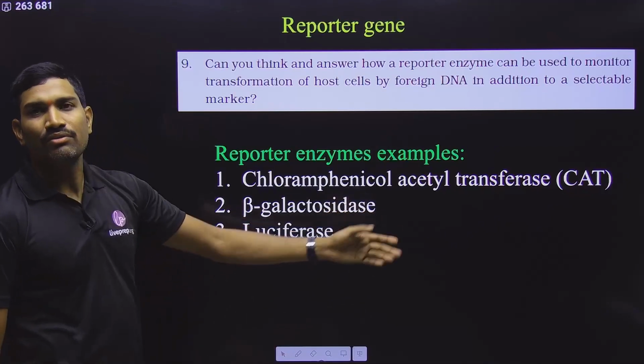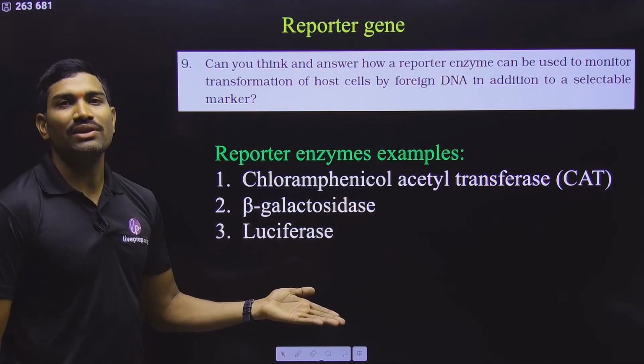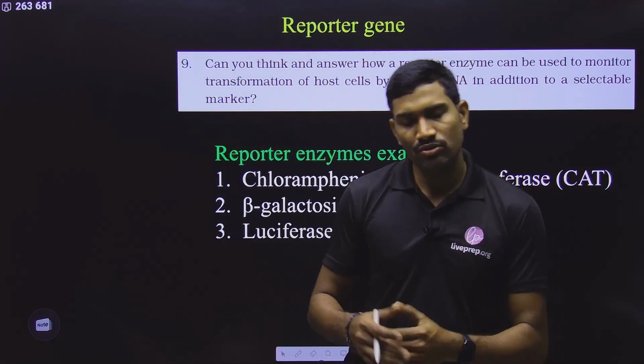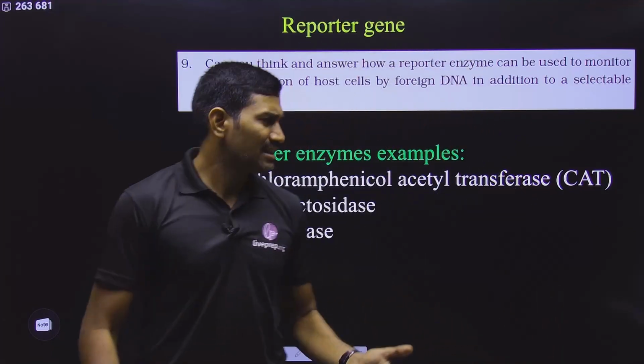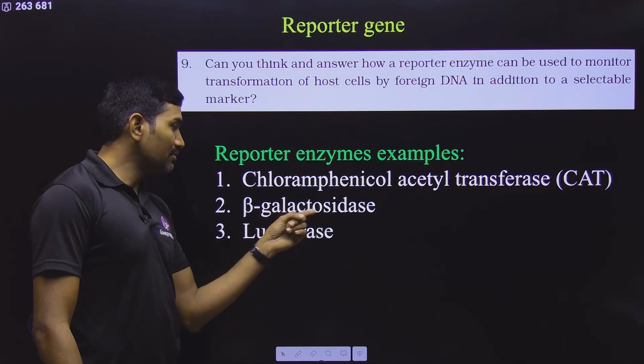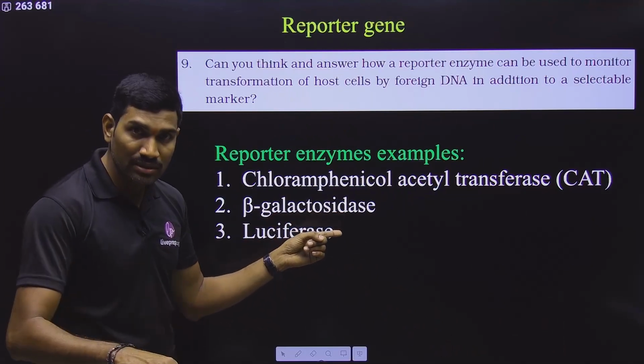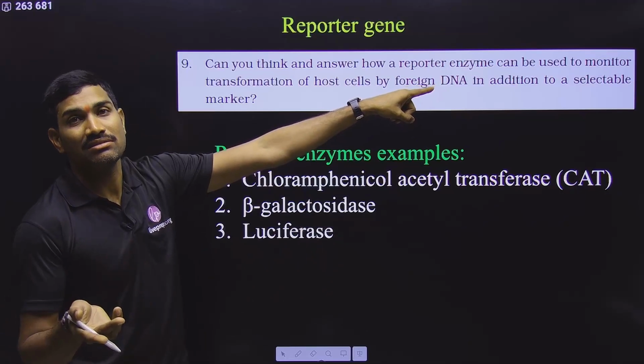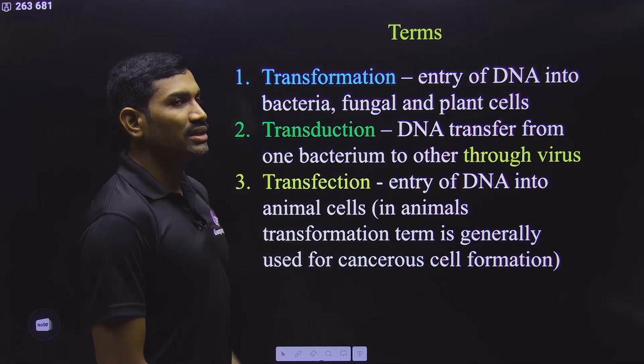So that also we can use as a reporter. And luciferase, where we observe some luminescence, and that luminescence we record, so that also we can use. Different ones are there, but anyhow you don't need all this. The second one, beta galactosidase, is the protein produced from the lacZ gene, so the lacZ gene can be used as a reporter gene. Okay, this is one important point that you need to understand.